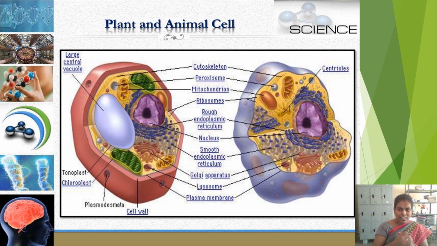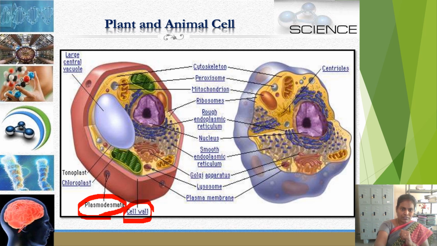See here clearly, all cells, both plant cell and animal cell, contain the same type of cell organelles except the cell wall, plasmodesmata, chloroplast with green color pigments, tonoplast, the vacuole layer, and the large vacuole. These are the special characteristics of the plant cell.